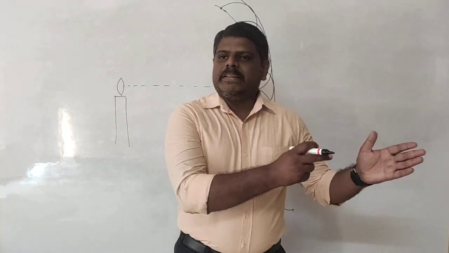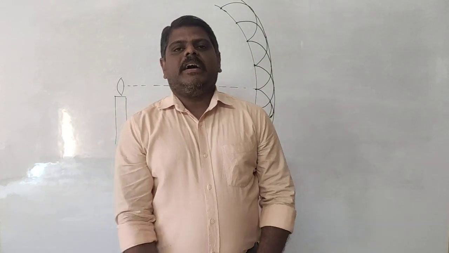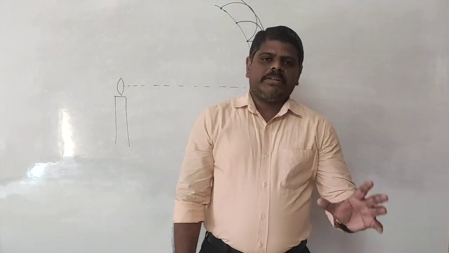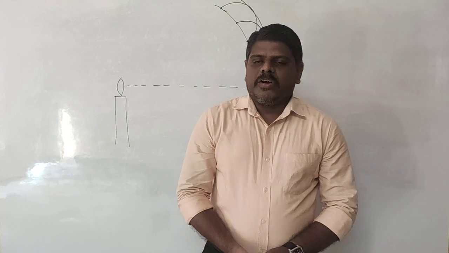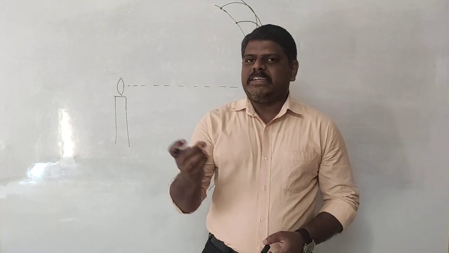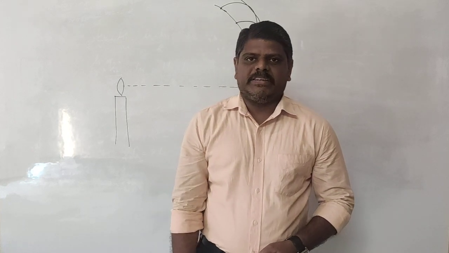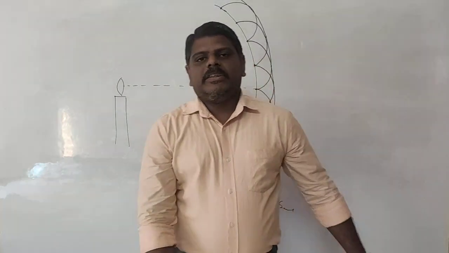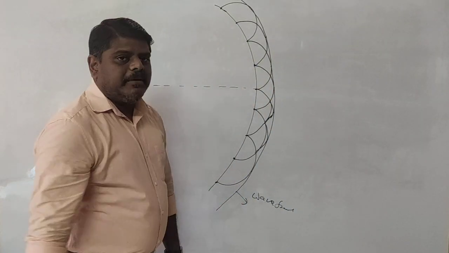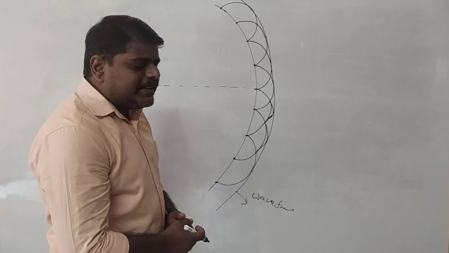In this way, what happened? The light will continuously travel up to infinite distance once the light is spread. Okay, that means once the light is spread, it is not going to be dispersed. It will continuously travel like the electromagnetic wave itself. So this is called the wavefront. The definition is very important. You have to remember. What is the definition?